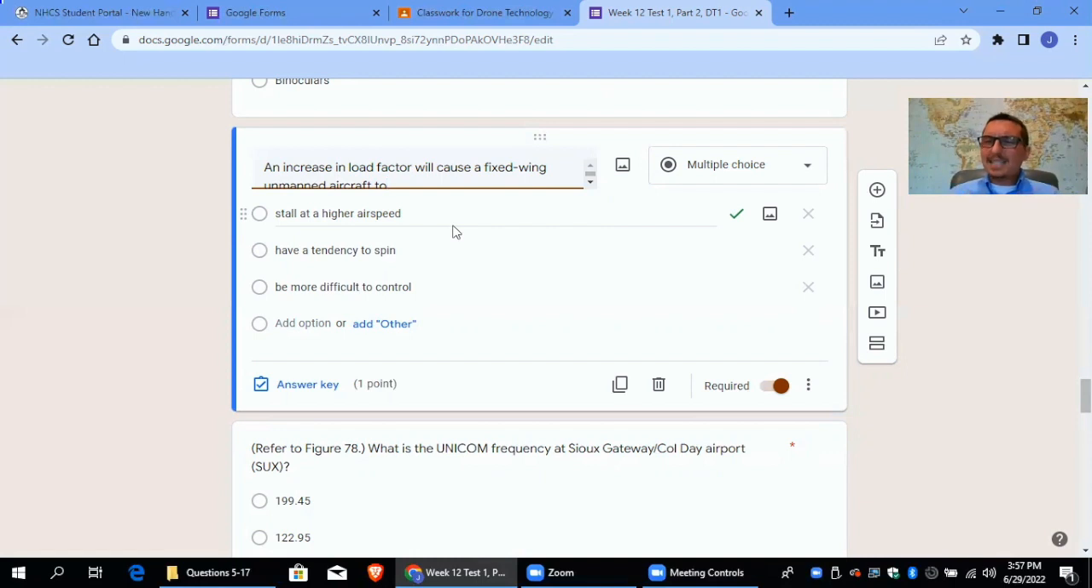And that's odd to people because they're like, wait, why would you stall at a higher speed? They're just taking it as the sentence is written. And it's like, at higher speeds, I should be less likely to stall because I'm getting more lift. I shouldn't be more likely to stall.